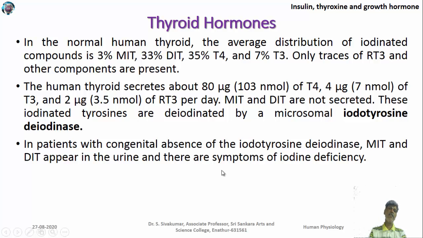So hypothyroid patients with this genetic disorder, lacking this particular enzyme, can be easily identified by finding DIT and MIT in the urine. Humans usually secrete about 80 microgram of T4, 4 microgram of T3 and 2 microgram of RT3 per day. MIT and DIT are not secreted.